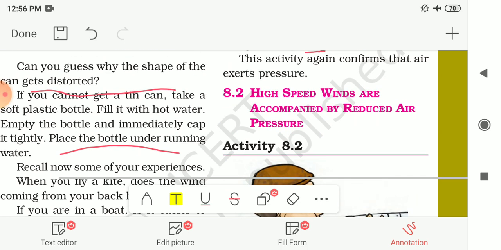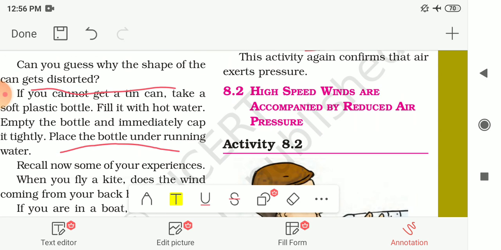The next phenomenon is that high speed winds are accompanied by reduced air pressure. That means if the speed of the wind is high, then the air pressure at that place is low, or reduced. For that, another activity is given to you, activity number 8.2.